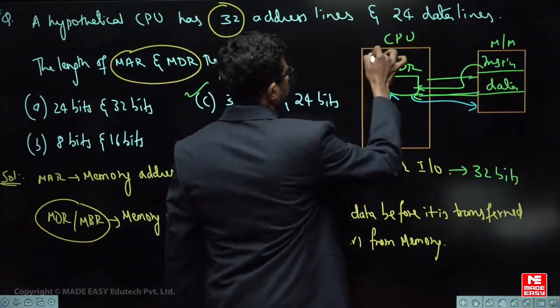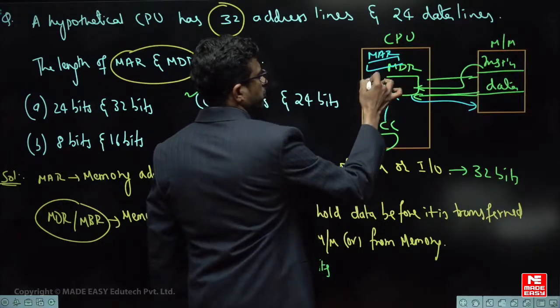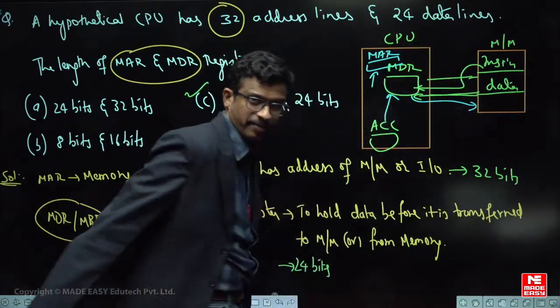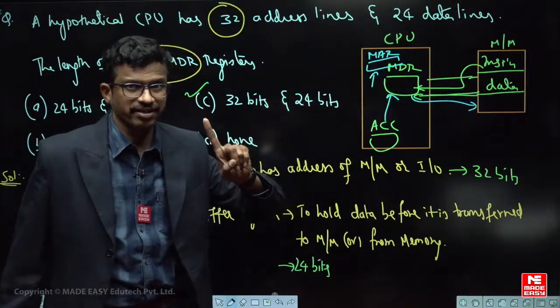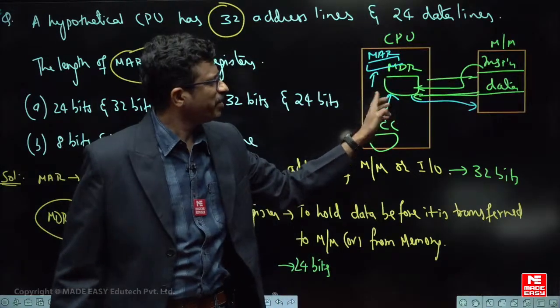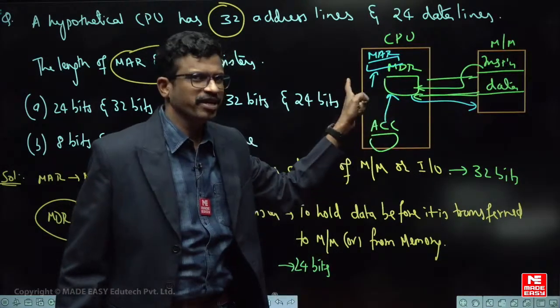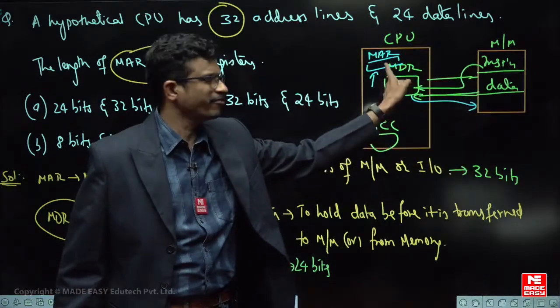For example, any address that has to go outside the processor, that address is first copied here, then only it places it outside. Similarly data also, anything. So MAR is only one directional. You can not get memory address into this one, reverse नहीं होगा. In MDR you can send data or bring the data, but MAR you can only send the address from processor to the memory or whatever. It is only one way. Are you able to follow?